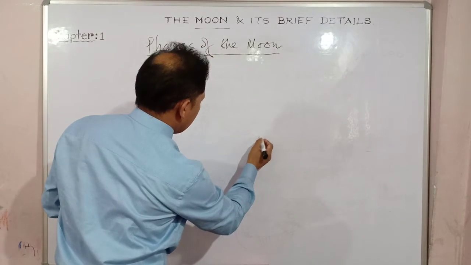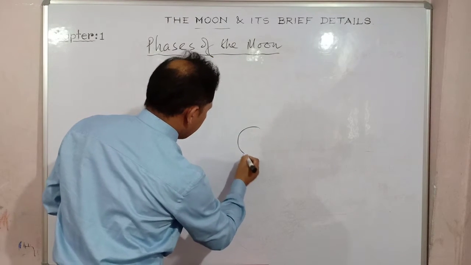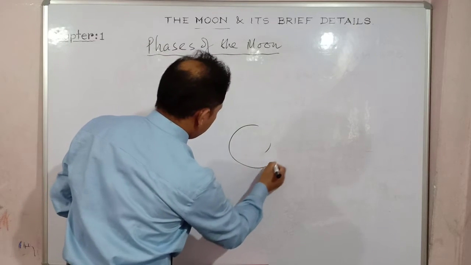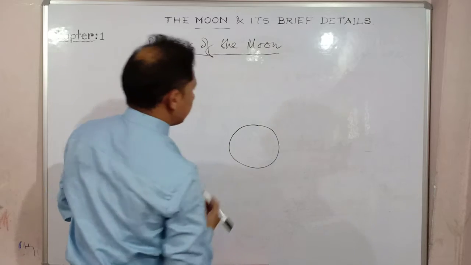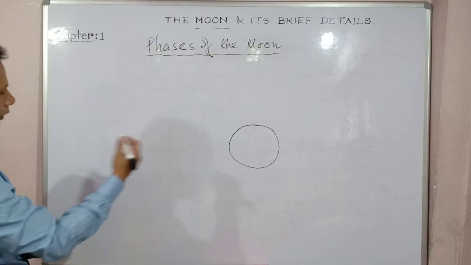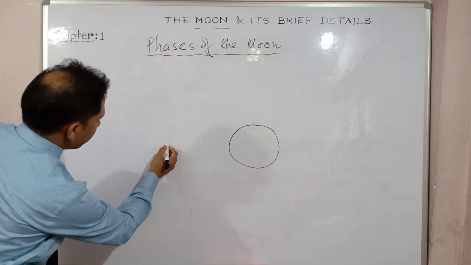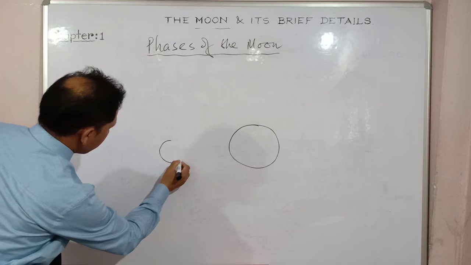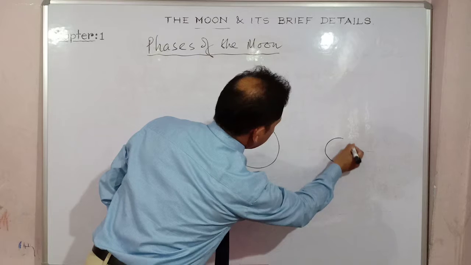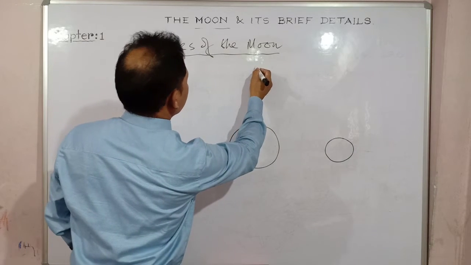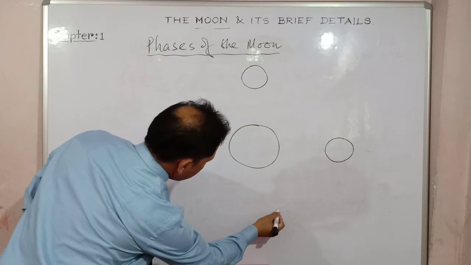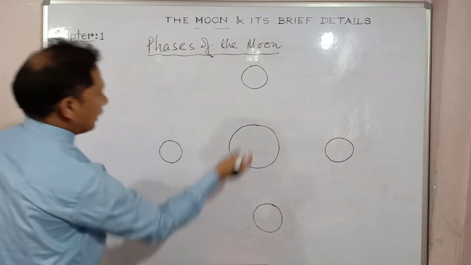Now, see. Keep your Earth in the middle. Say, for instance, this is our Earth. Let's draw it a little bigger. Right? This is our Earth. Now somewhere, the different portions of the moon. If I try to draw it here, the different positions of the moon during its orbital journey, right? These are the different positions of the moon.